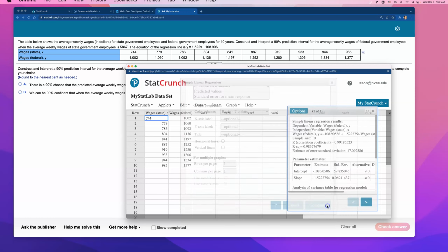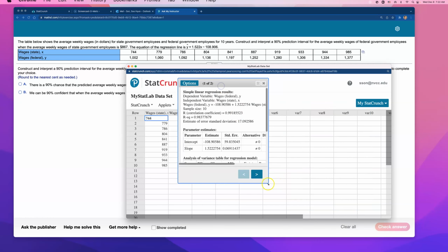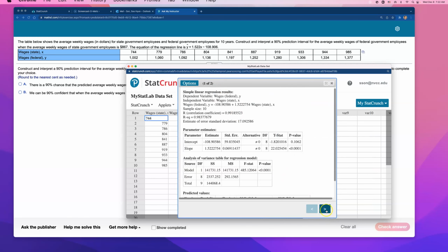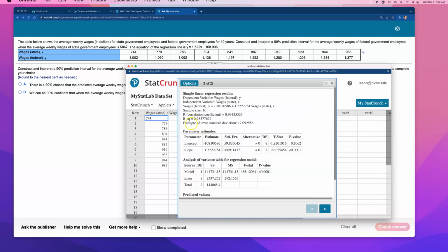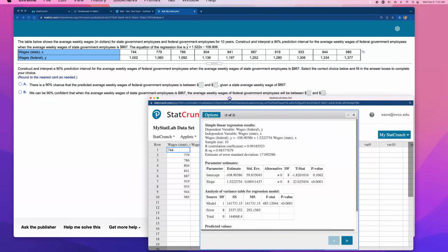Hit compute. Ta-da! All right, but I did this because I wanted to see the picture real quick. So definitely positive, and the way that the dots are very close to this red line, I'm expecting that correlation coefficient R to be very high, like 0.90 something. The R value, R is about 0.99, yeah, so that's a very strong positive correlation. So let's answer the questions here.